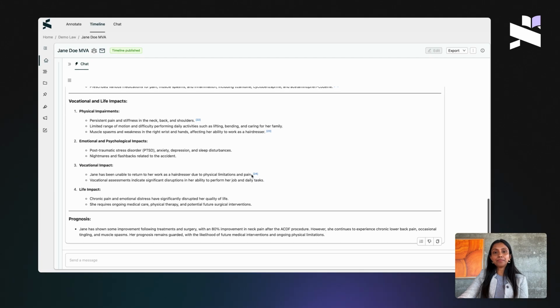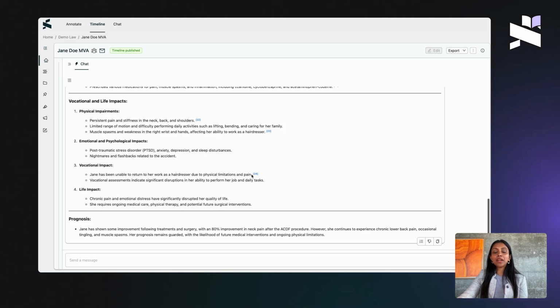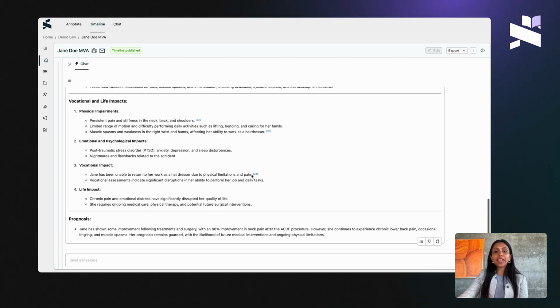at the end. The prompt eliminates the need to manually sift through hundreds of pages of records to get the big picture. It's perfect for associates preparing case memos, paralegals organizing files, or partners who need a quick overview before a meeting. With this summary in hand, you'll have a solid grasp of the case in minutes, not hours.